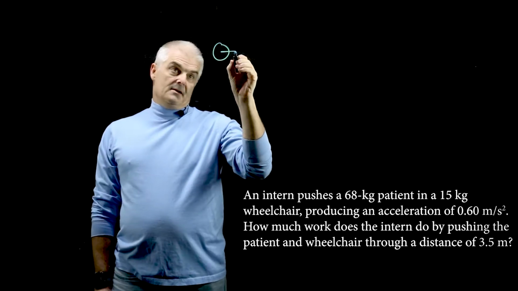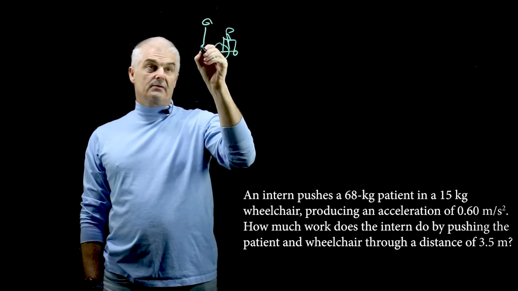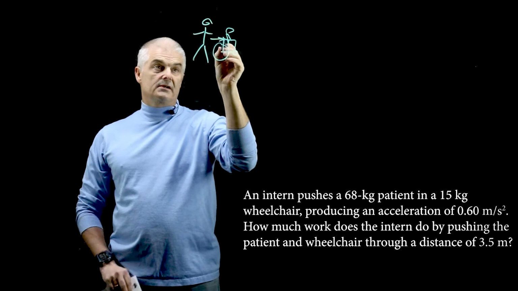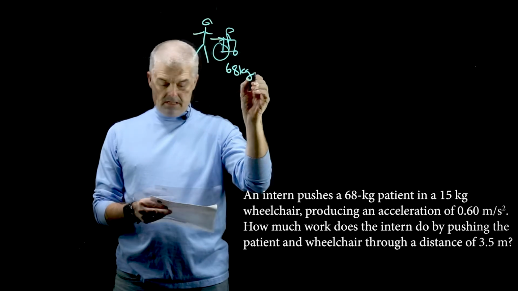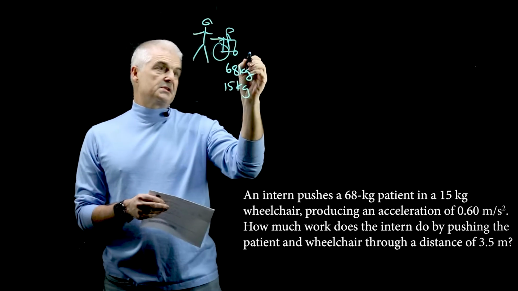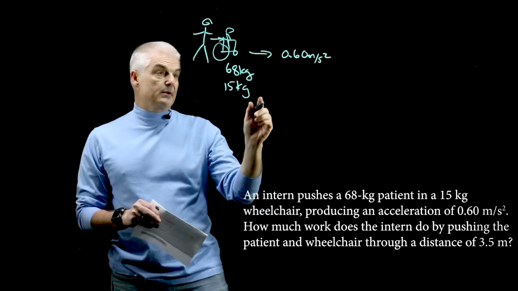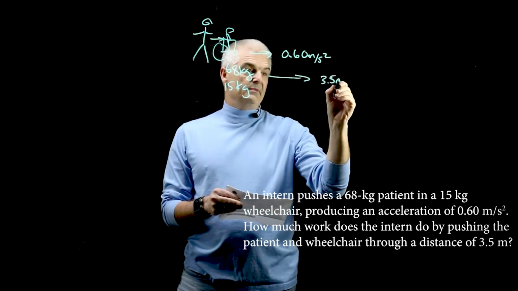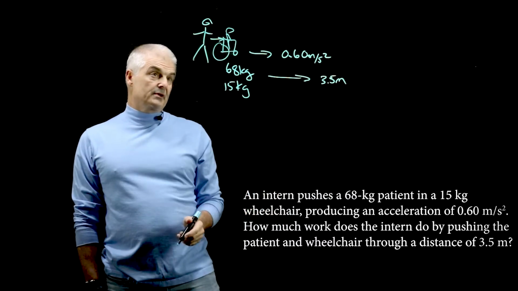Let's do an example. Here's the example from the paper that you students have. I've got a wheelchair, and someone is pushing the wheelchair, a nurse or somebody. The patient weighs 68 kilograms. The wheelchair weighs 15 kilograms, that's the chair. It produces an acceleration of 0.60 meters per second squared, and we push it for a distance of 3.5 meters. How much work does the pusher of the wheelchair have to do?